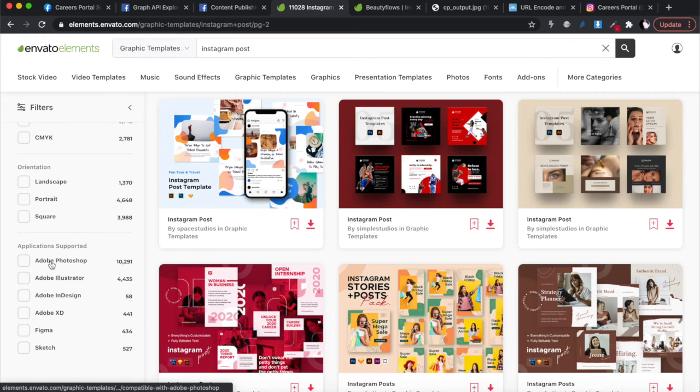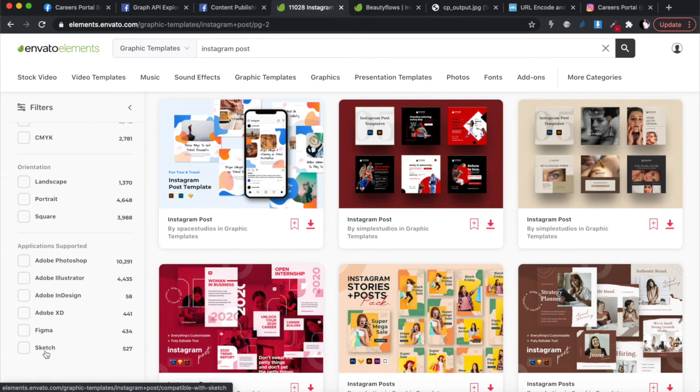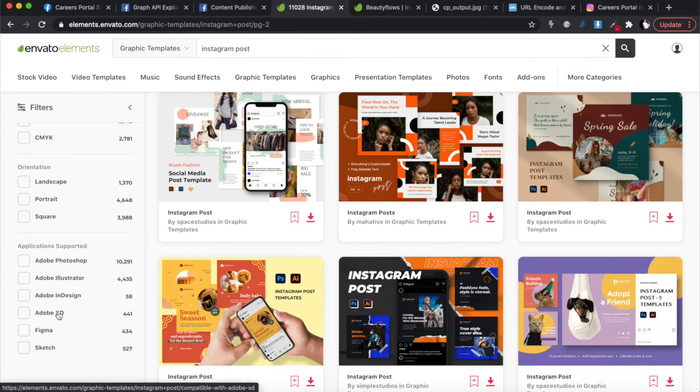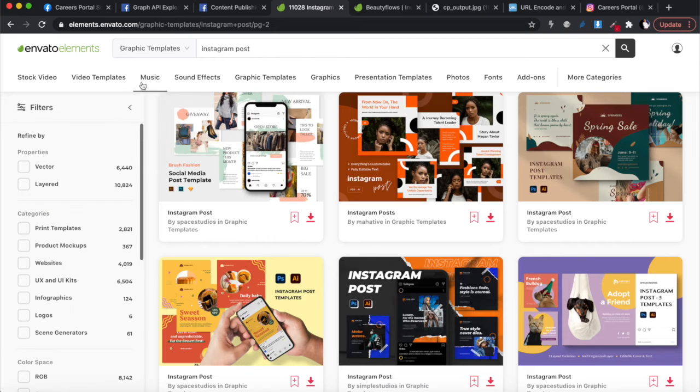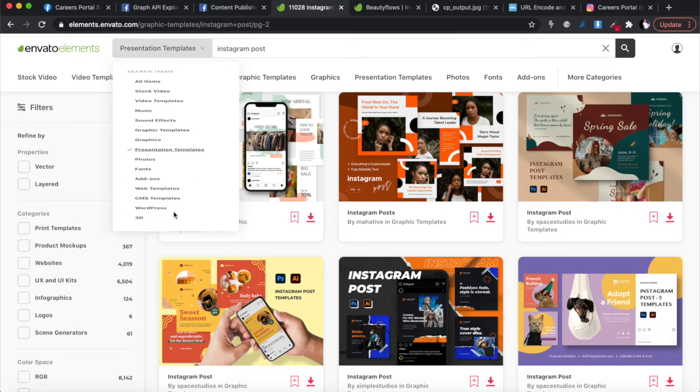And Adobe Photoshop, you can open those files inside of Affinity. Adobe Illustrator as well, you can open them inside of Affinity. In fact, you can open all of these files inside of Affinity. But you might want, let's see, I think there are templates that you can find inside of PowerPoint. I think you need to search for it, not under graphic templates, but under presentation templates, yes.